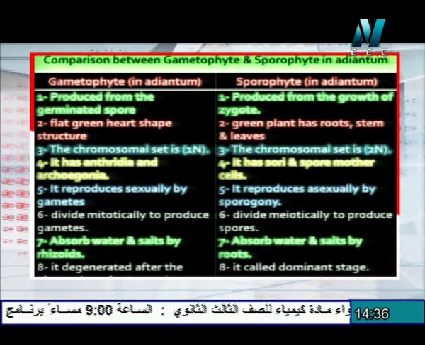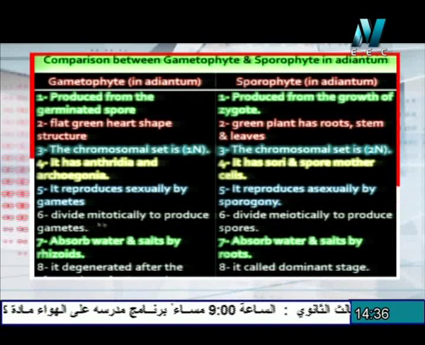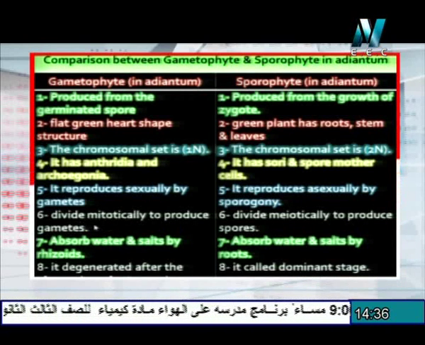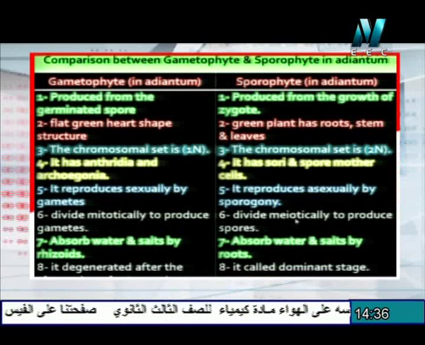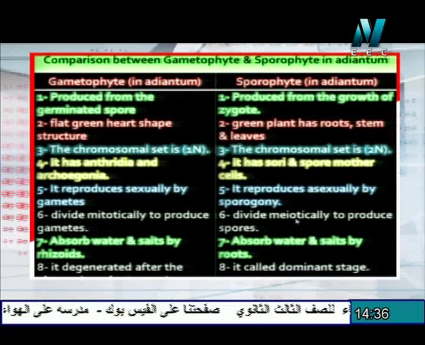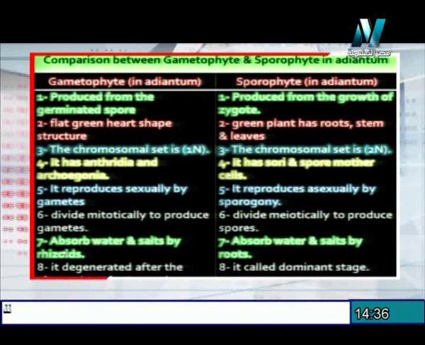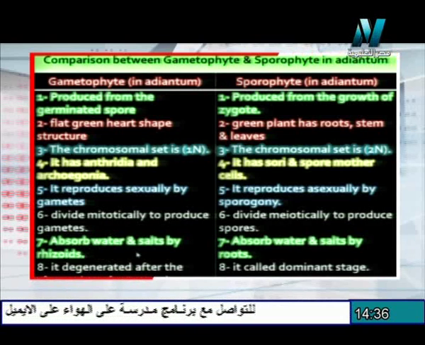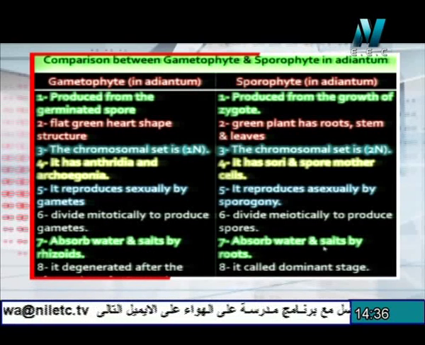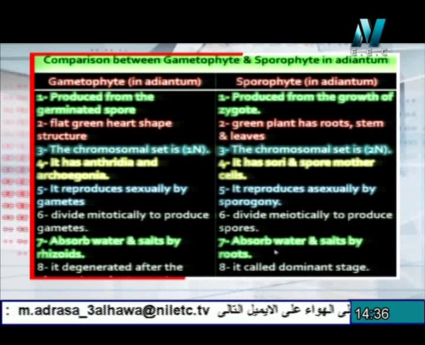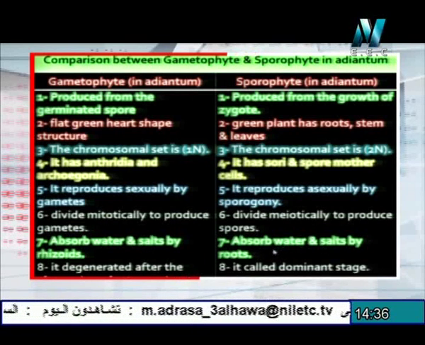So at this point, the formation of gametes takes place by mitosis, but the formation of spores takes place by meiosis, which acts as an exception because these are lower organisms. The gametophyte absorbs water and salts by rhizoids, but the sporophyte absorbs water and salts by roots.